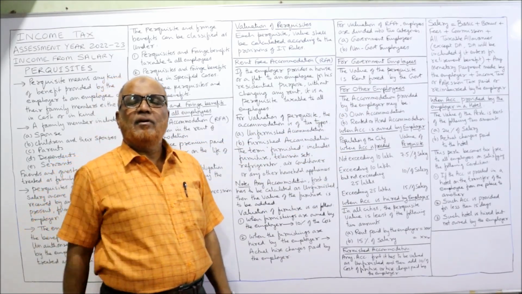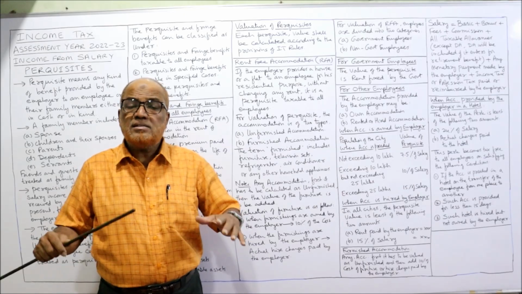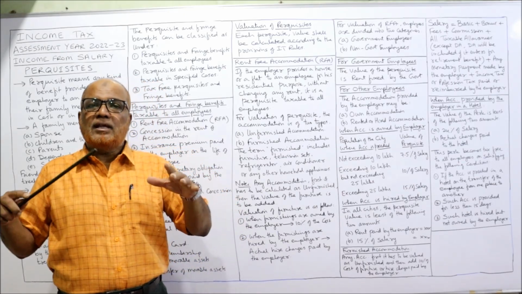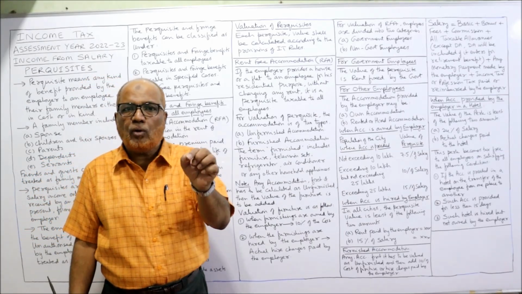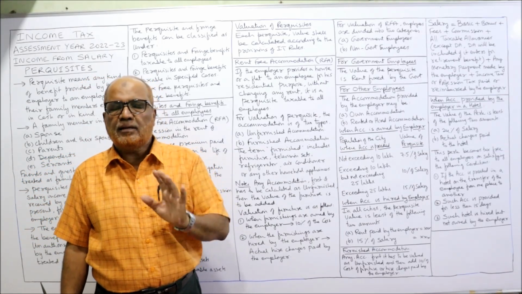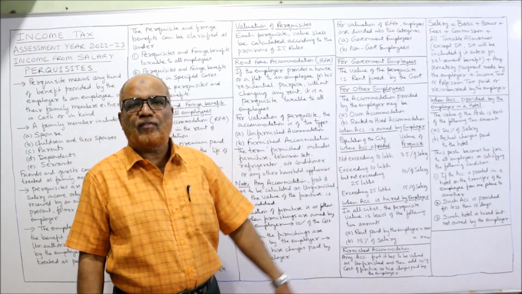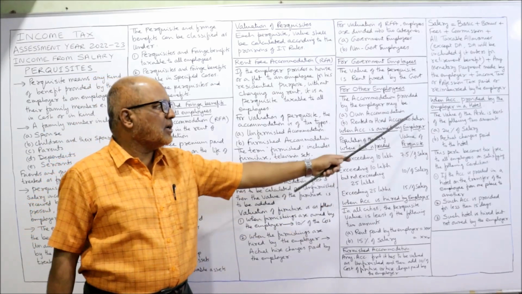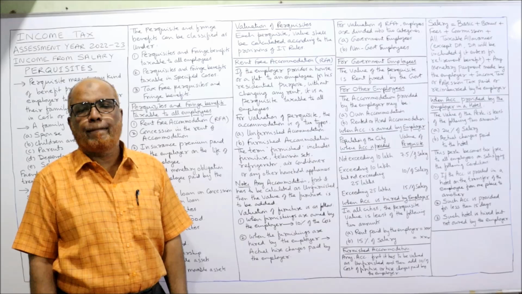Now lastly, when accommodation is provided in a hotel, sometimes the company, the employer, has given the accommodation to the employee in a hotel, then it's a taxable perquisite. The value of the perquisite is the least of the following two: 24% of salary or actual charges paid to the hotel.